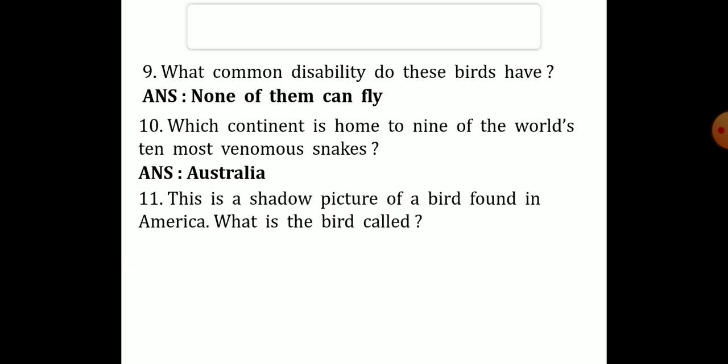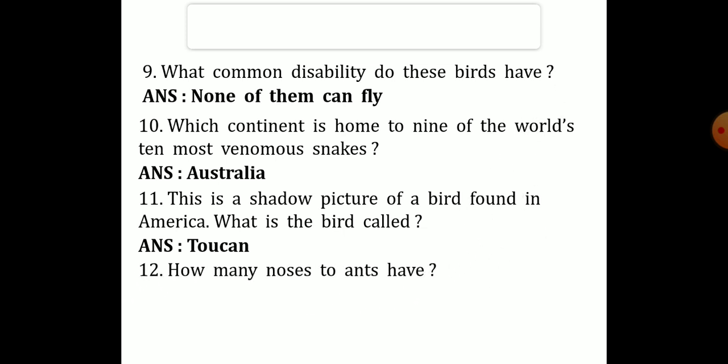Next one, this is a shadow picture of a bird found in America. What is the bird called? You can see the shadow in the textbook, question number 11. Near that you can see the shadow of the bird. Now you have to find out which bird. The answer is the toucan. The toucan is the bird in the shadow picture in your textbook.